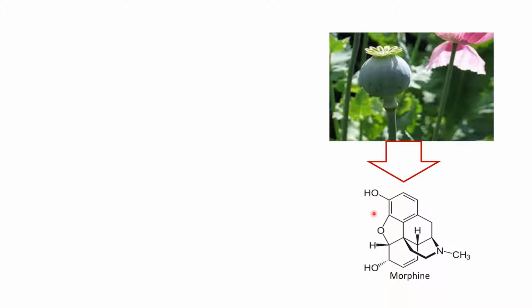This is morphine, which is isolated from the plant opium. To explain the properties or physiological activity of morphine, we have to study its structure and functional groups such as phenolic OH, alcoholic OH group, and N-methyl group present in the morphine. In this video, we are going to learn general methods for structure determination of alkaloids.